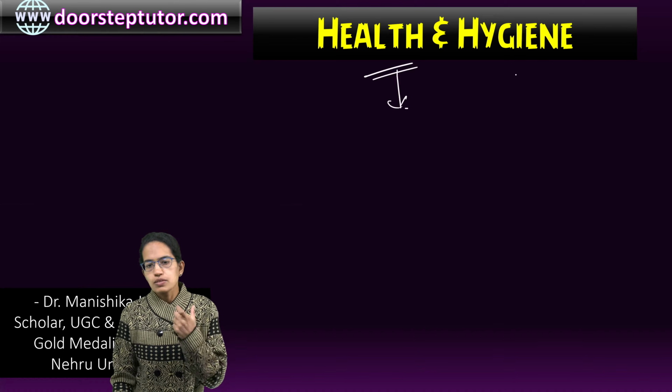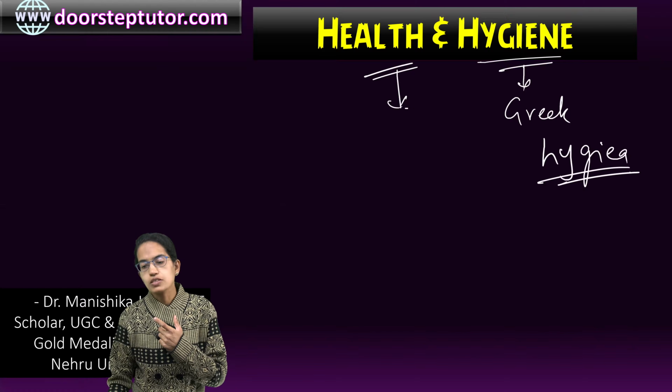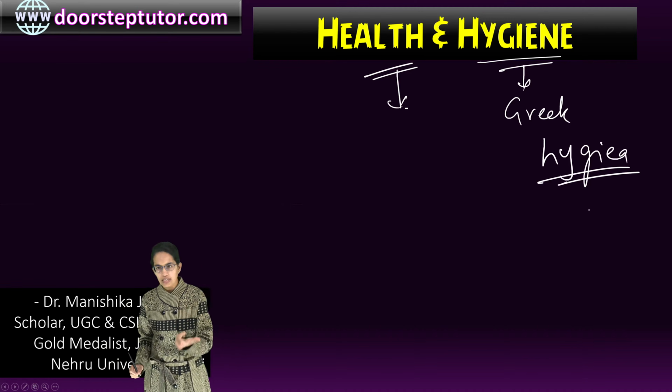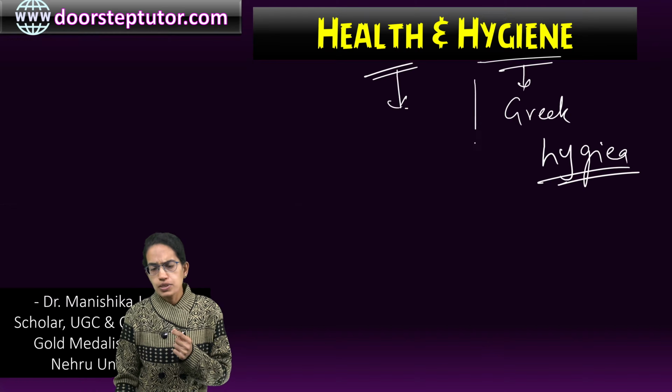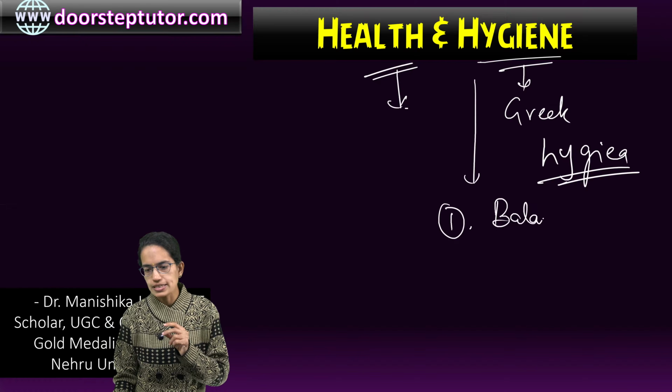Now, this word hygiene is derived from a Greek word, Hygeia, that means goddess of health. The term hygiene has three dimensions. First, it talks about a balanced diet.